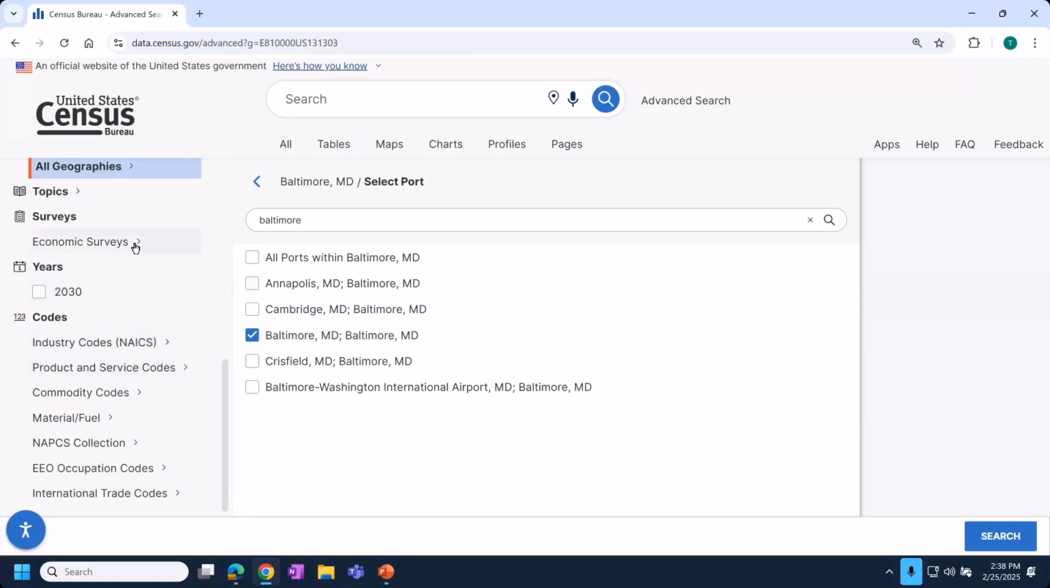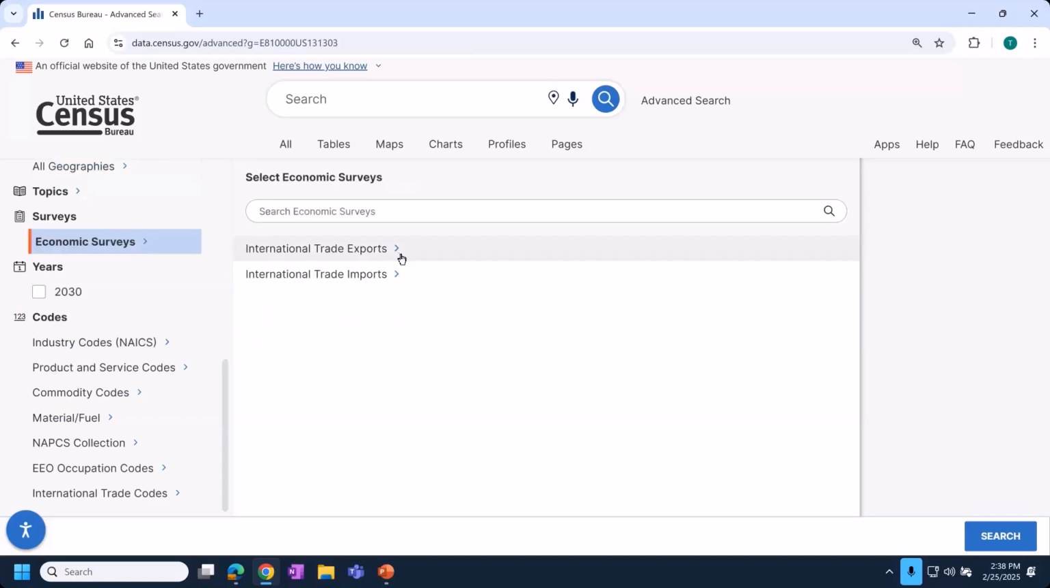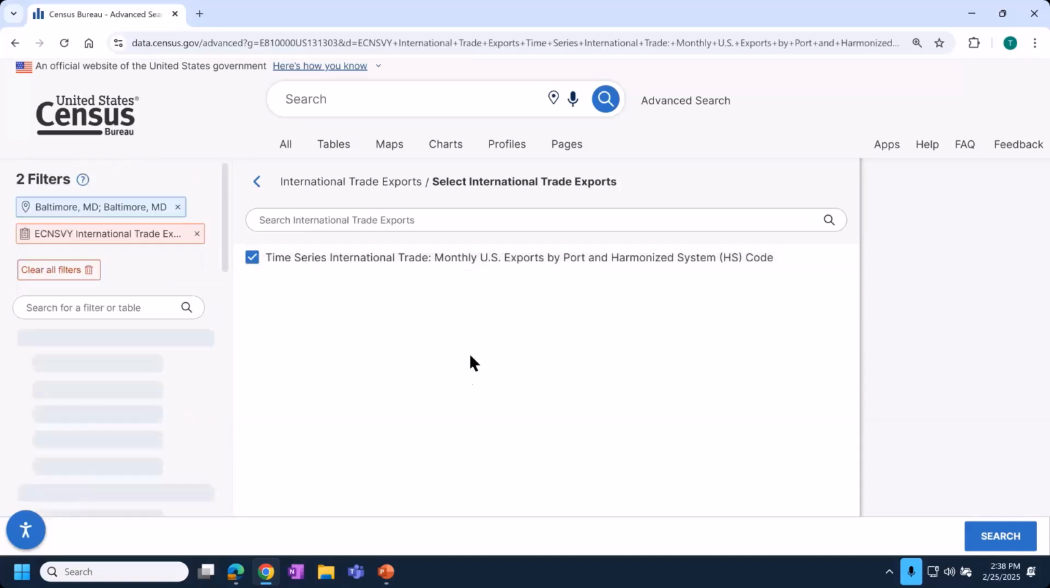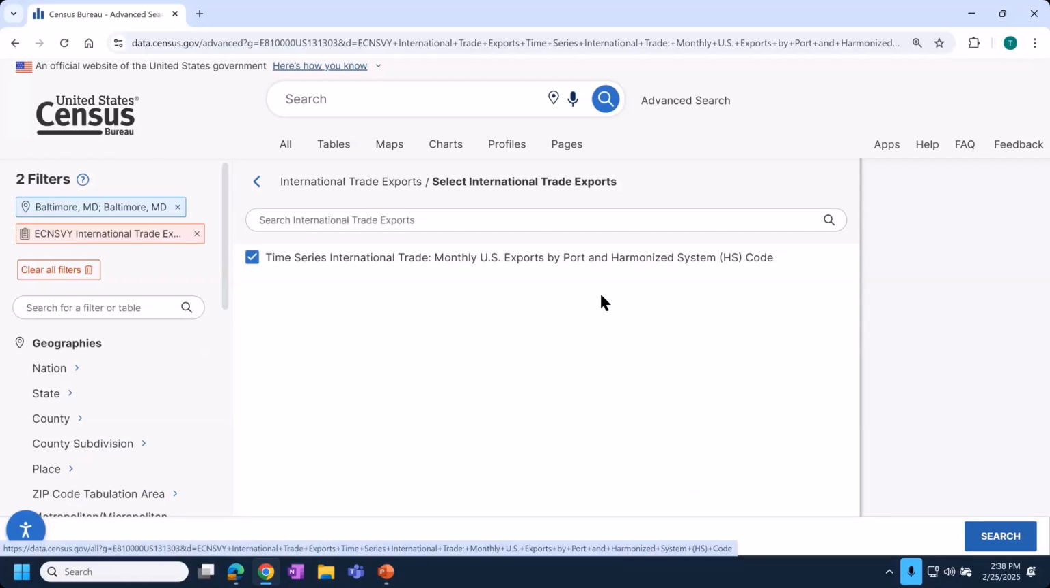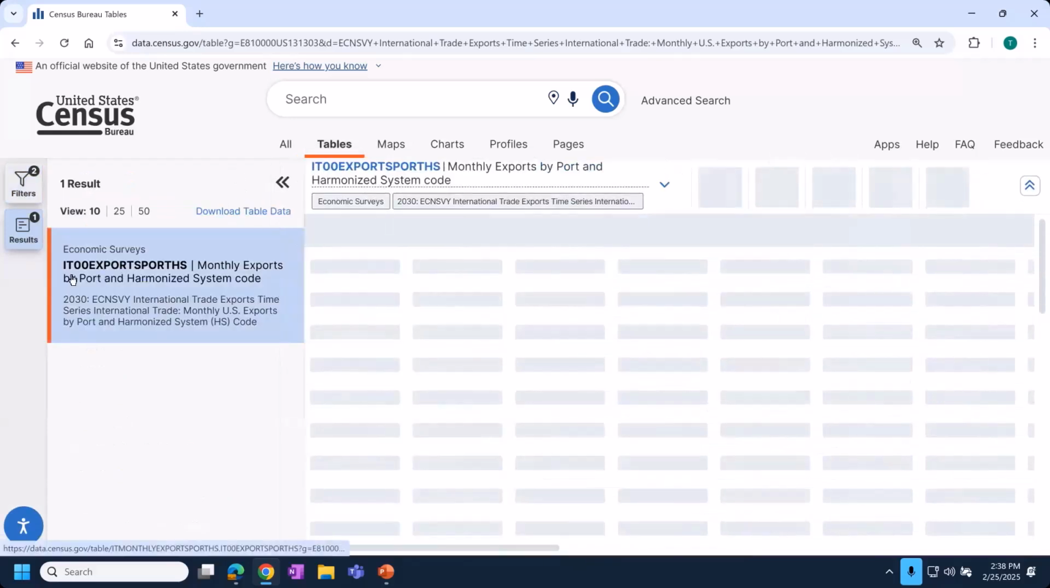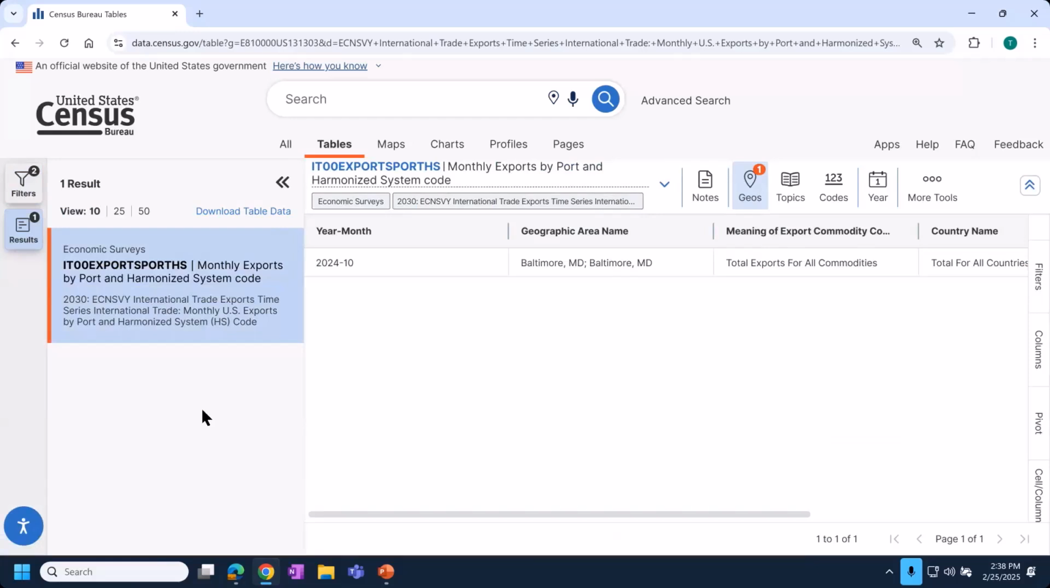Next, I'll go ahead and select the program on the left-hand side, Economic Surveys. You can choose to get export or import data. I'm going to look at export, and then choose the time series International Trade Monthly US Exports by port and harmonized system code. I'll go ahead and click search in the lower right and tables at the top. I get one table result. Again, this is time series data, so they typically show all of the data in one table.